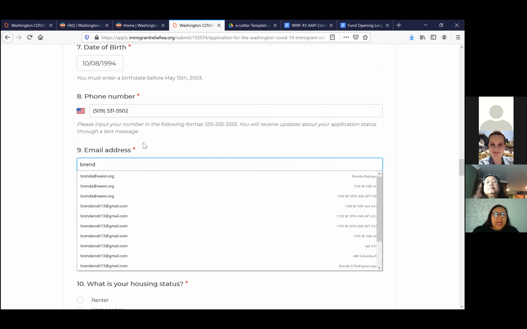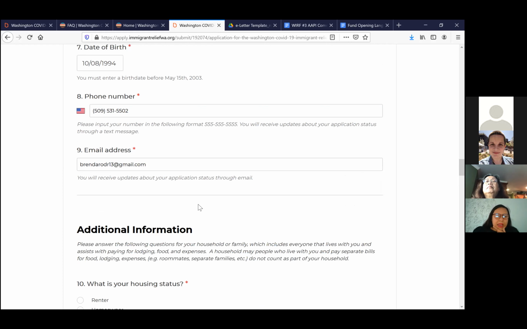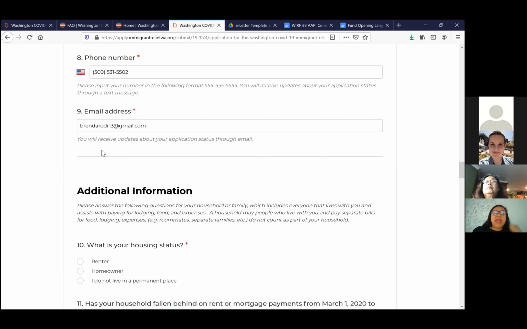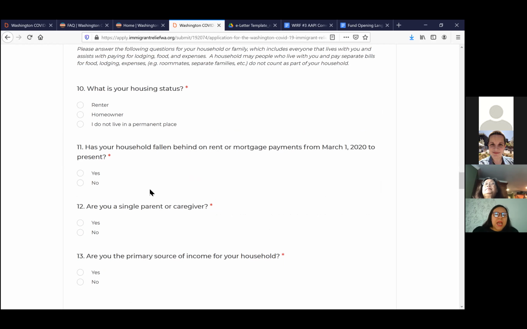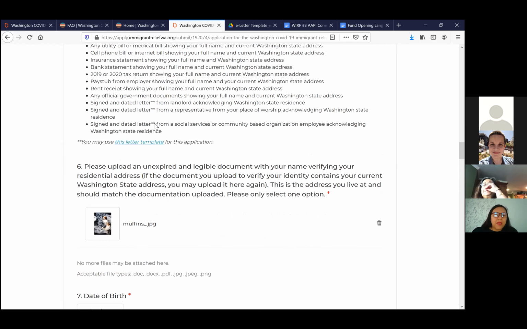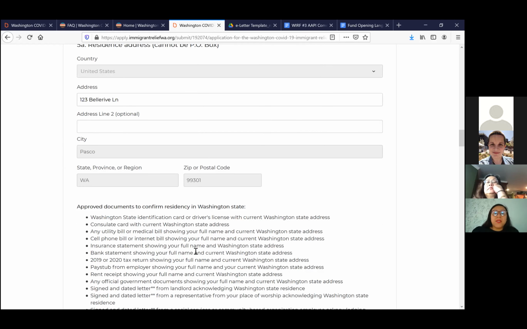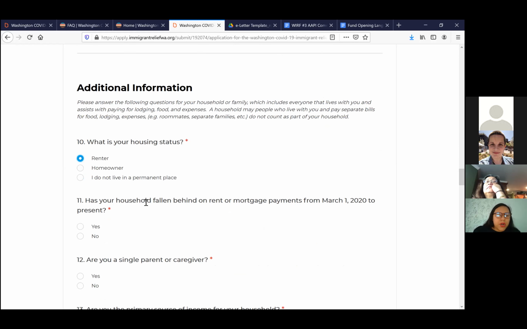Email address, it can be the same address in multiple applications. And again, you will receive a confirmation email, the ID number, and any updates through email as well. So then we go into additional information. What is the status of the household? If they don't have a permit, do not live in a permanent place, then we know from the previous question that they have somebody else that the mail would go to. So there is an option for that if you're a renter or homeowner.